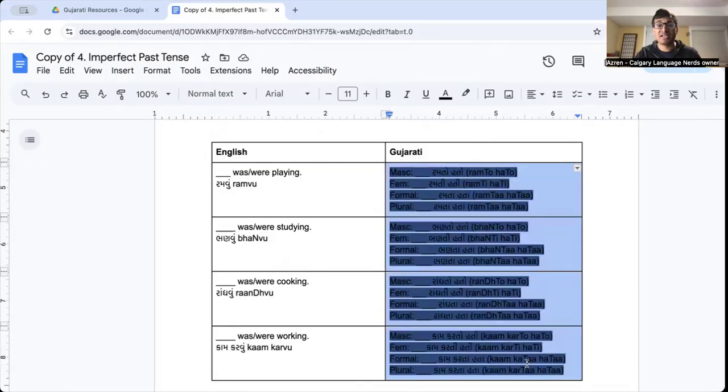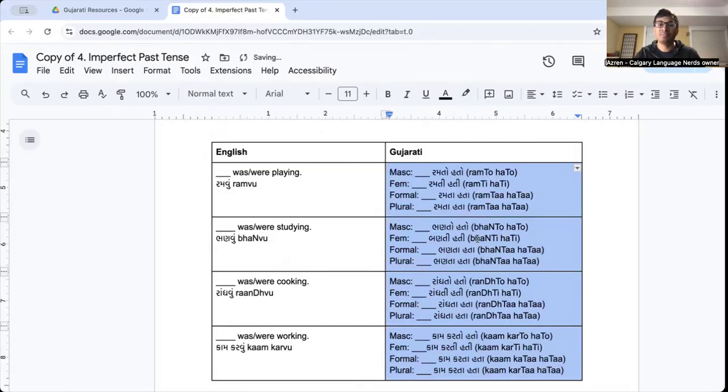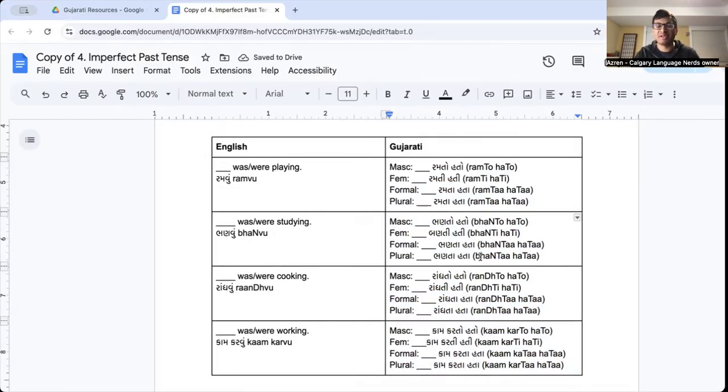Okay, let's look at the answer key together. So this should be pretty straightforward. I'll read them to you, but I don't really need to explain, I think. So I'll just read them to you. Was or were playing, masculine, ramto hato, feminine, ramti hati, formal, ramta hata, plural, also ramta hata.